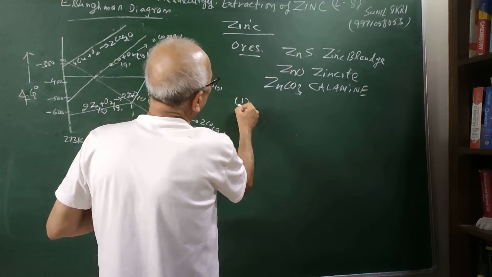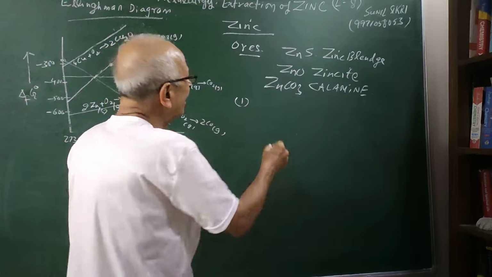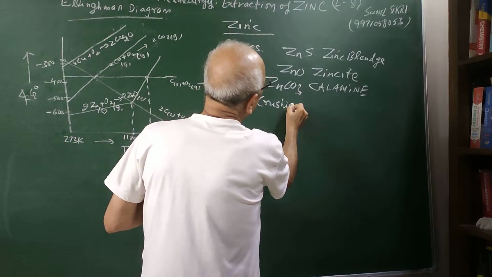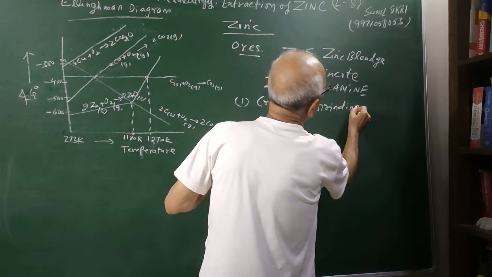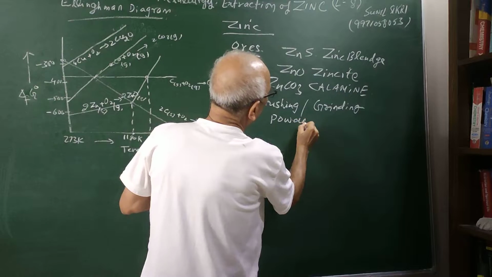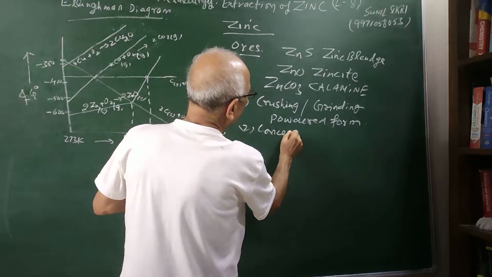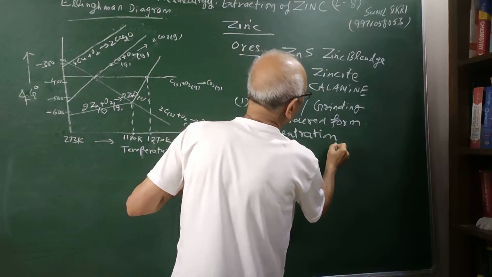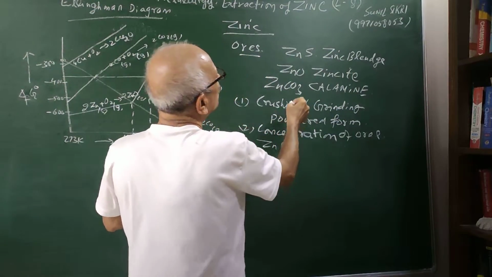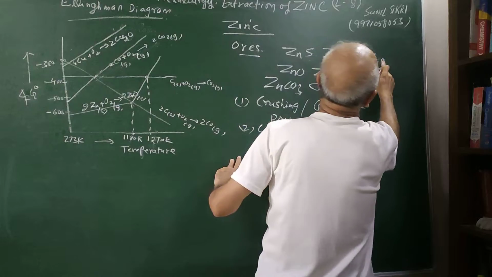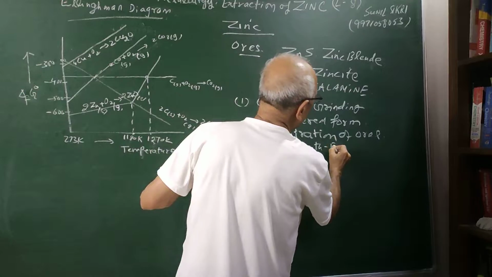As the first thing, of course, in every metallurgy we have told you that we have to do crushing and grinding of the ores so that we get them in the powdered form. The main thing is that we get the ores in the powdered form, students. The next step is always the concentration of the ores. And we already know, if you have ZnS, which is the most important ore, zinc blende, this is concentrated by the froth flotation process.